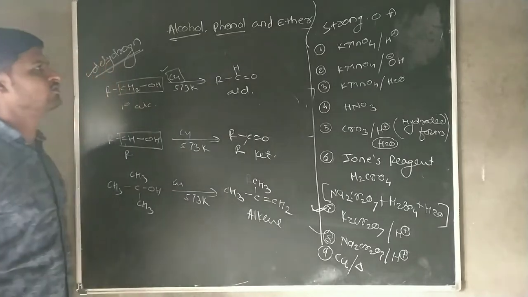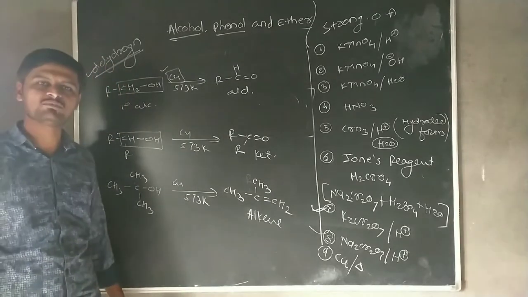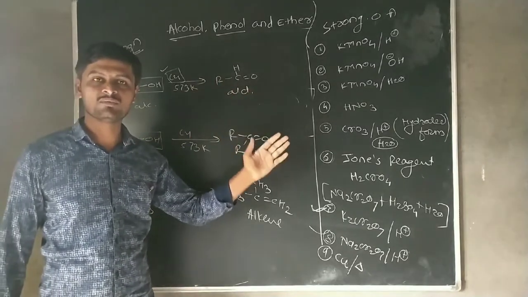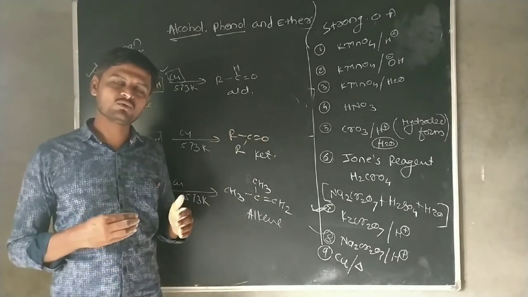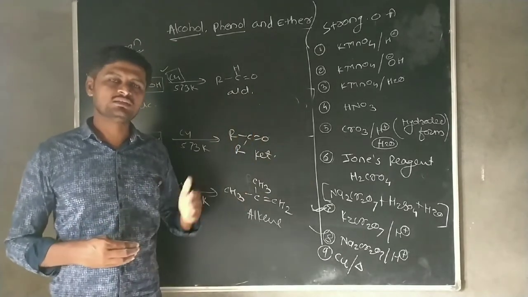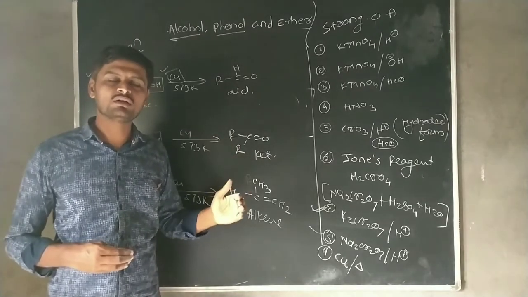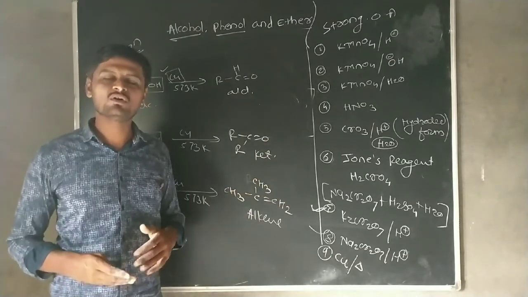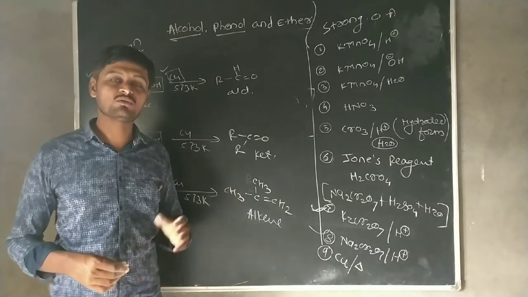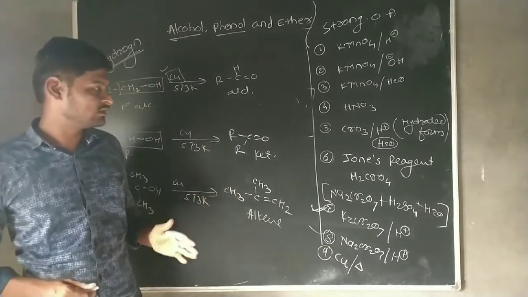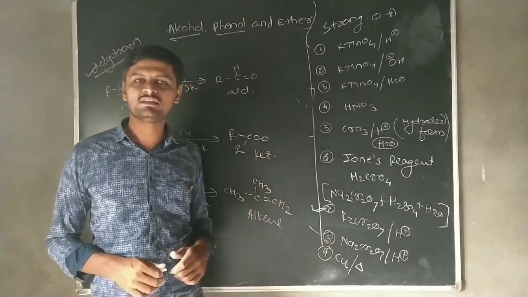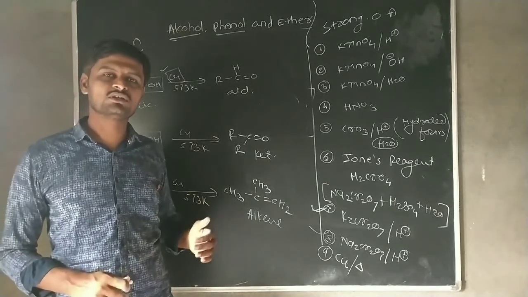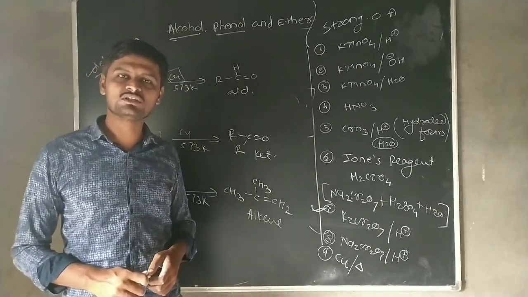Okay guys, this is the oxidation reaction of primary, secondary and tertiary alcohol by using the strongest oxidizing agent. By using the strongest oxidizing agent, the primary alcohol gets directly converted into carboxylic acid, secondary alcohol gets converted into ketone, but ketone does not show the oxidation reaction in normal condition because the carbon-carbon bond does not easily break down. Therefore, by using a drastic condition, the ketone gets converted into its carboxylic acid. In case of tertiary alcohol, there is no alpha hydrogen here. Therefore, tertiary alcohol does not easily show the oxidation reaction.